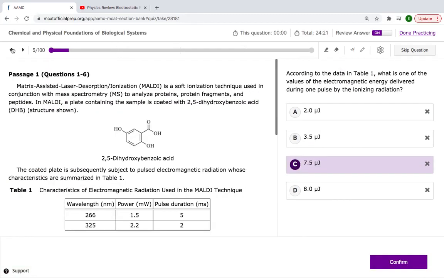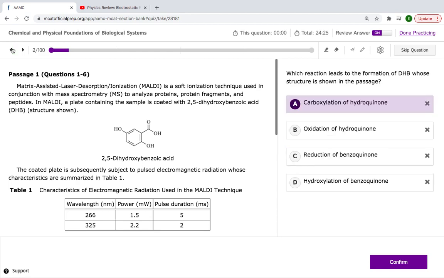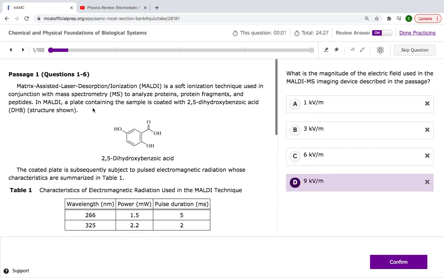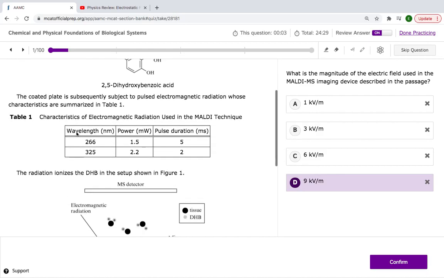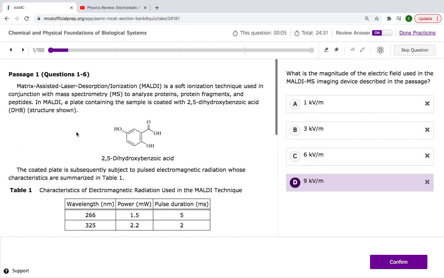Cool, that's it, guys. All right. Hopefully that wasn't too hard. This one wasn't that bad, honestly. I might have to do another one where it's a lot harder.